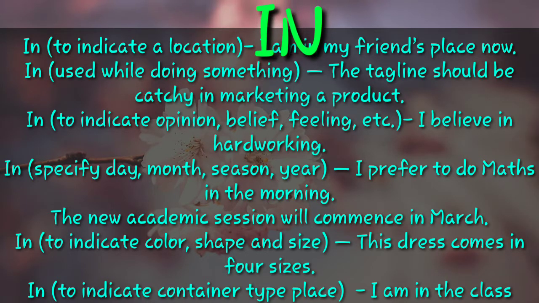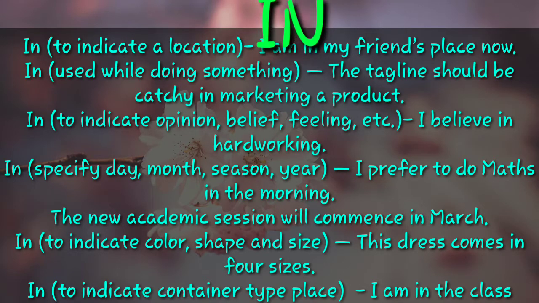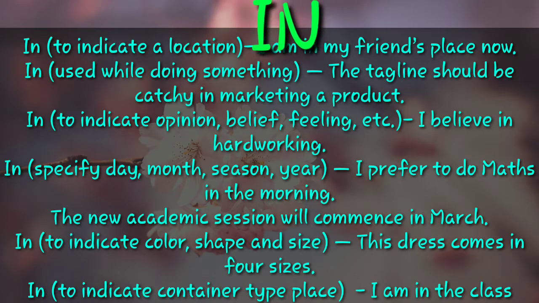And the last use of preposition in is to indicate color, shape and size. For example, this dress comes in 4 size, or you can also say this dress comes in 4 different colors. So you can use the preposition in for color, shape and size also.